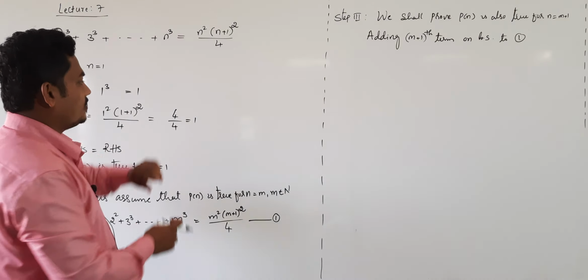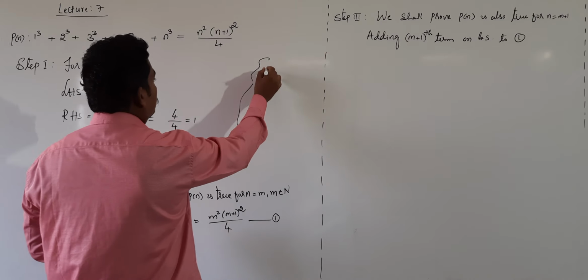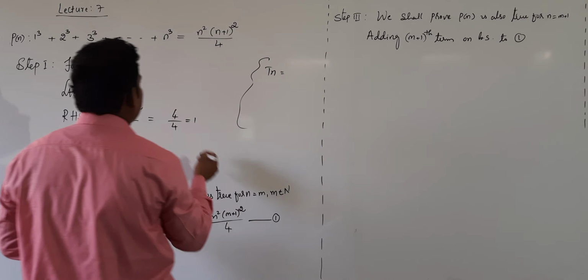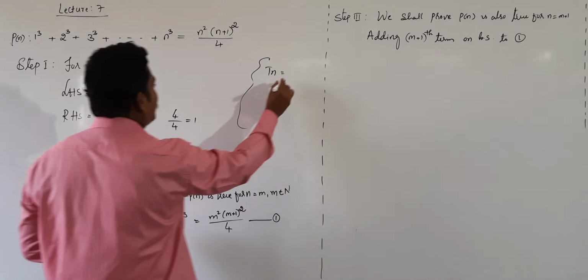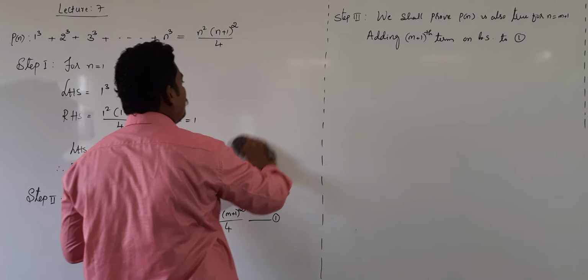Just look at the nth term. In this case, what is the nth term? Tn value is n cube. Then tell me, what is the (m plus 1)th term? The (m plus 1)th term is t of m plus 1. Simply replace n as m plus 1, which means we get (m plus 1) whole cube. This is our (m plus 1)th term. Add this term on both sides.